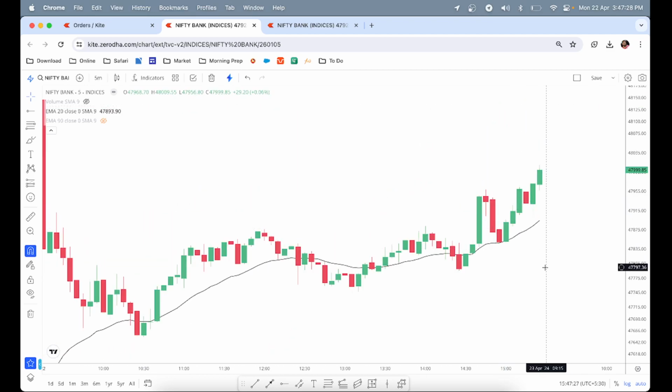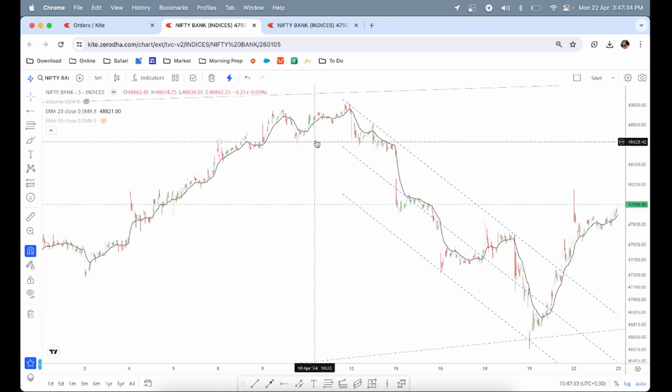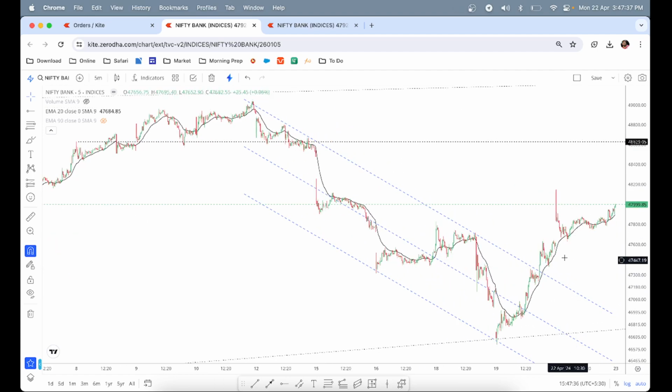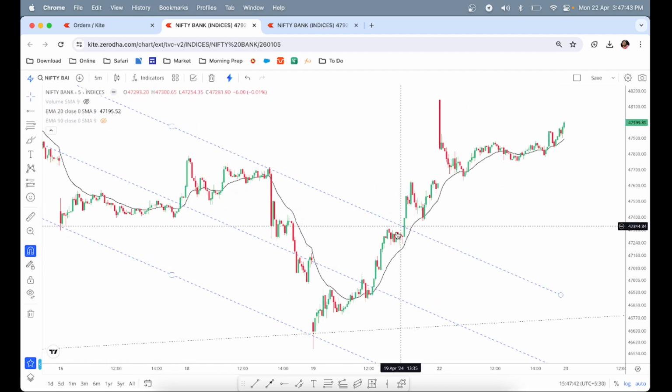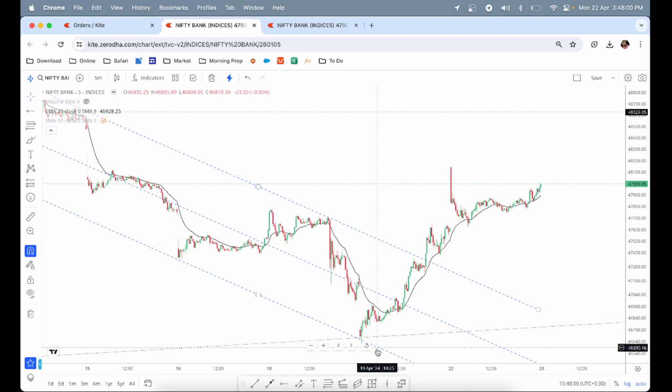Let's see what the price action dictates for tomorrow. If we zoom out from the chart, we have finished our downtrend and this is the bearish channel line, and here on Friday we had a significant break of the channel line. Now according to price action, when there is a significant break of a trend channel line, the price will fall and then try to meet either this channel line or come close to this low. So that is what I am waiting for tomorrow. But please keep in mind this, we are now in an uptrend. So even if there is some correction, I will still be in a buy on dips setup.